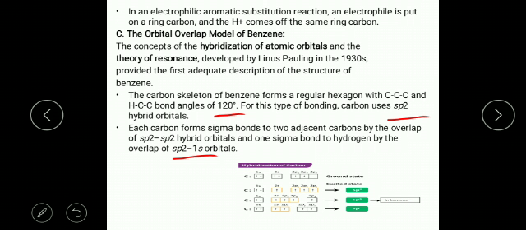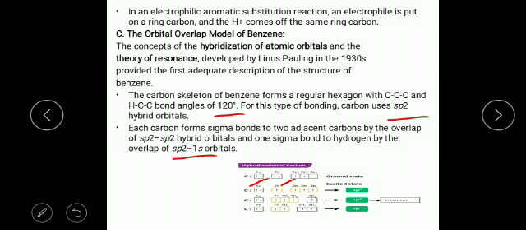You can see in this hybridization, as you know, hybridization is of three types: sp3, sp2 and sp. As you know, carbon has atomic number 6, which means it has 6 electrons distributed in the atomic orbitals. First 2 electrons in 1s, then 2 electrons in 2s, and another 2 in p orbitals, one in 2px and one in 2py. 2pz is empty.